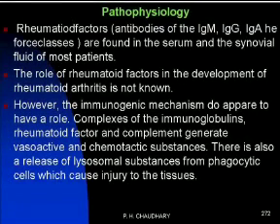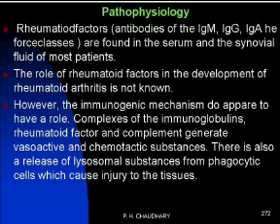Then pathophysiology. Rheumatoid factor, we have already discussed, that respective antibodies have respective rheumatoid factors: IgG, IgM, IgA. These are found in the serum and synovial fluid of most patients. Synovial fluid is the fluid present in your joint. The role of the rheumatoid factor in the development of rheumatoid arthritis is unknown.